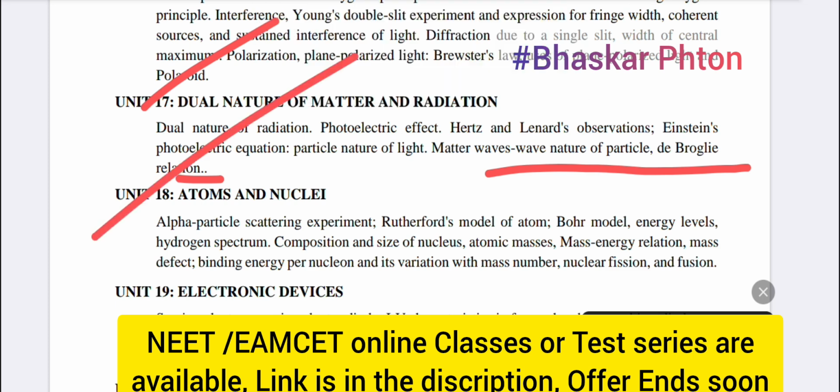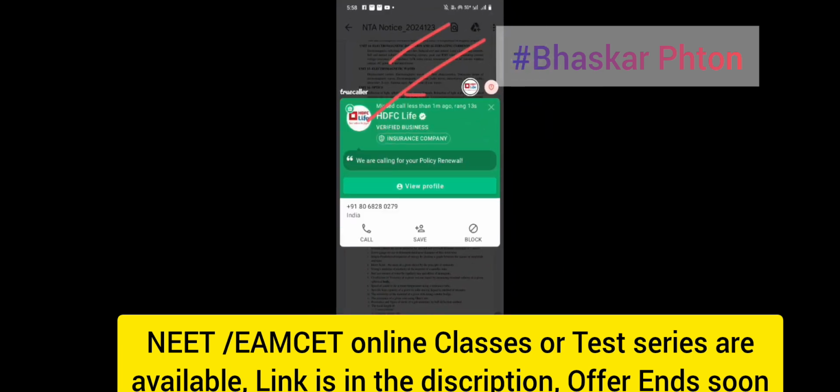And then there are atoms and nuclei. So it is up to nuclear fission and nuclear fusion.